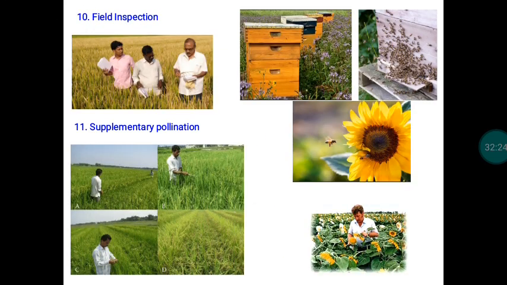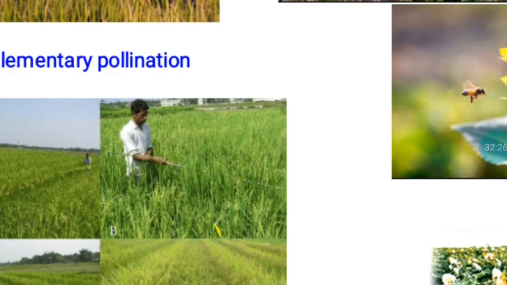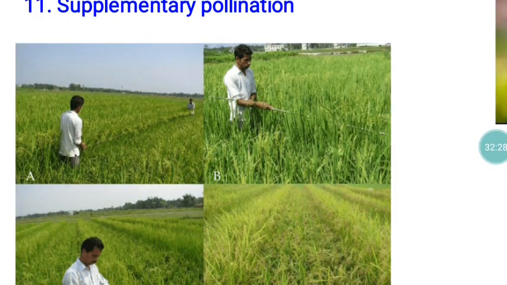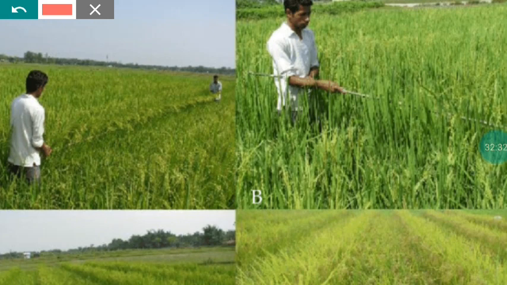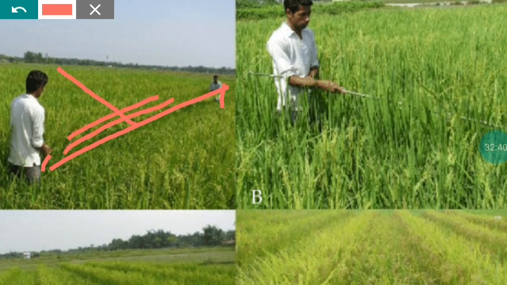Or otherwise we have to follow row pulling operations, like here they are following row pulling. Two persons will stand like this. They will have a rope in their hands. The rope will be passed in this direction, because here the R line materials are there, here the A line materials are there. Once they pass the rope, whatever pollen is available in this particular plant will be disturbed. So they will pass the rope this way, again they will pass the rope this way.